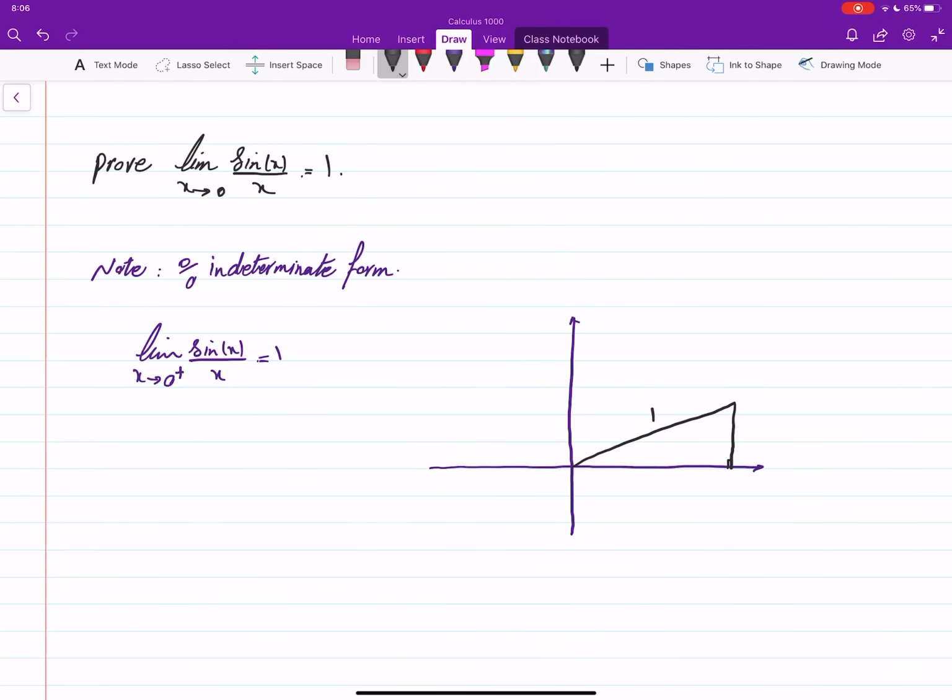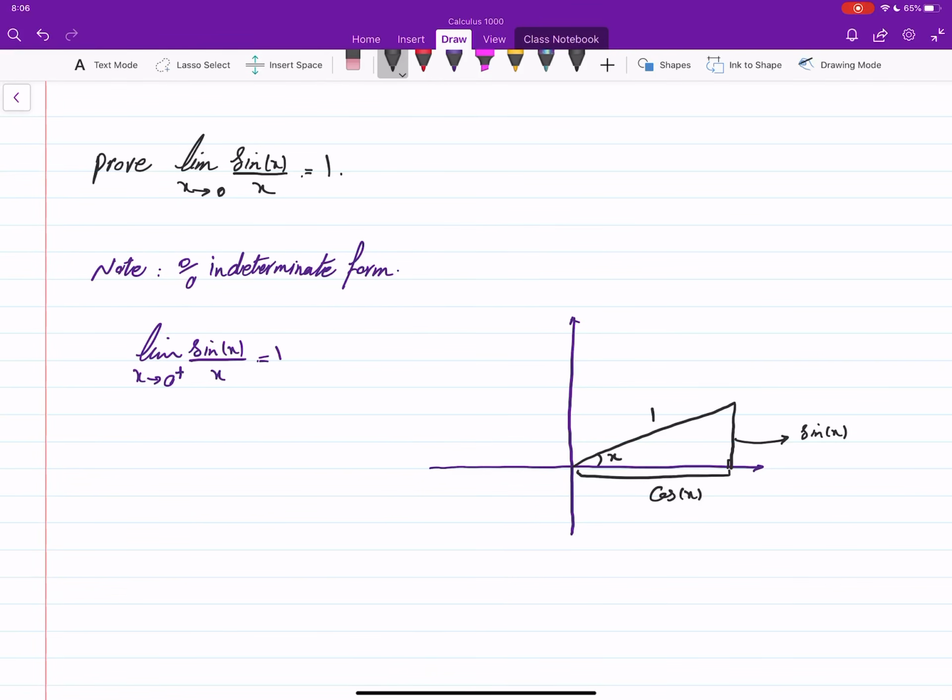We assume that the hypotenuse is 1, and if the angle is x here, then this side will be sine x, and this will be cosine x.